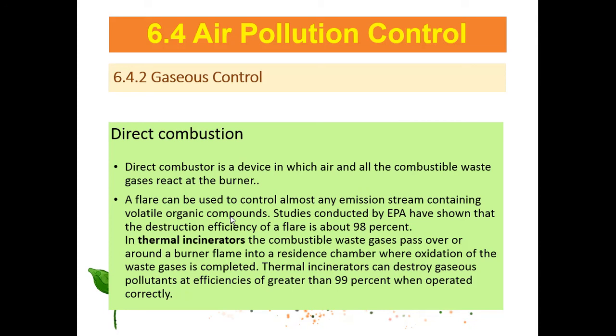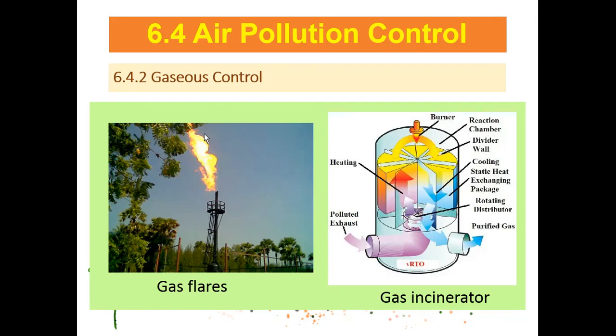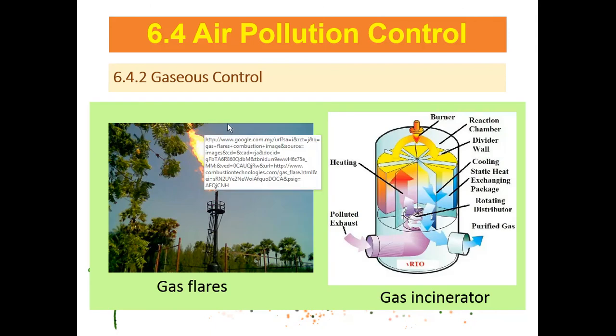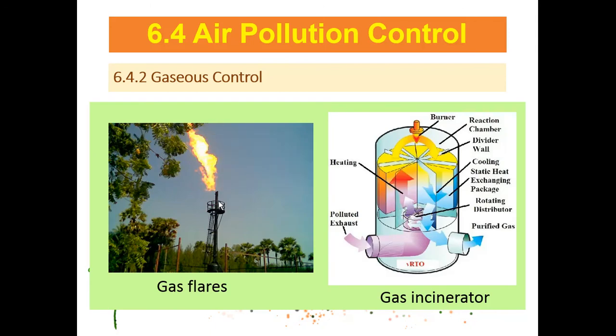In the thermal installation, the combustion waste gases pass around a burner flame into the residence chamber, where the oxidation of the waste gas is completed. Thermal installation can destroy gas with efficiency greater than 99% when operated correctly. So direct combustion is the most efficient, but the operator has a high cost for operating and so on. This is the flare, the gas flare. Usually every refinery has this gas flare. This one is the gas incineration.